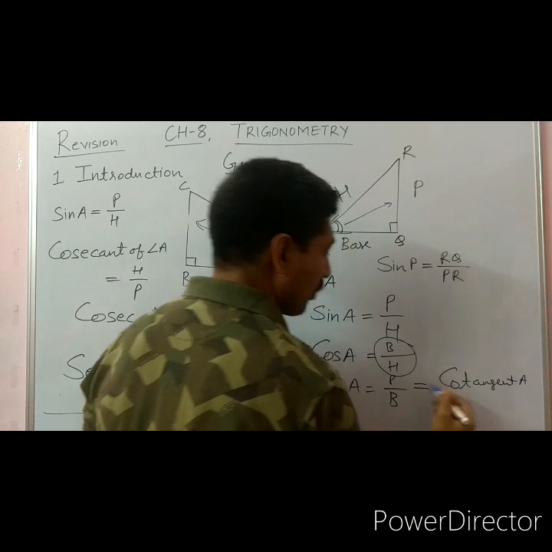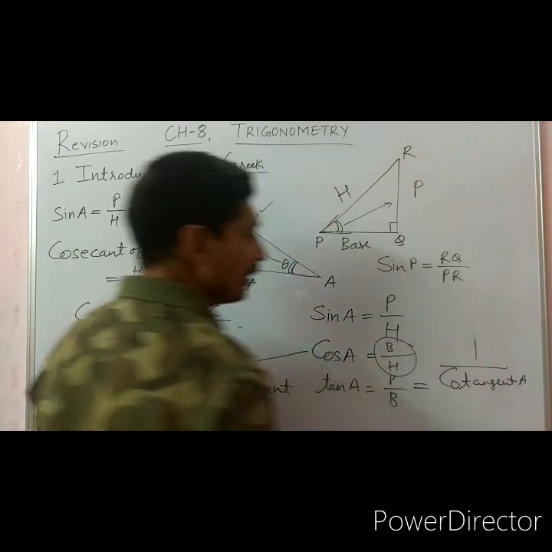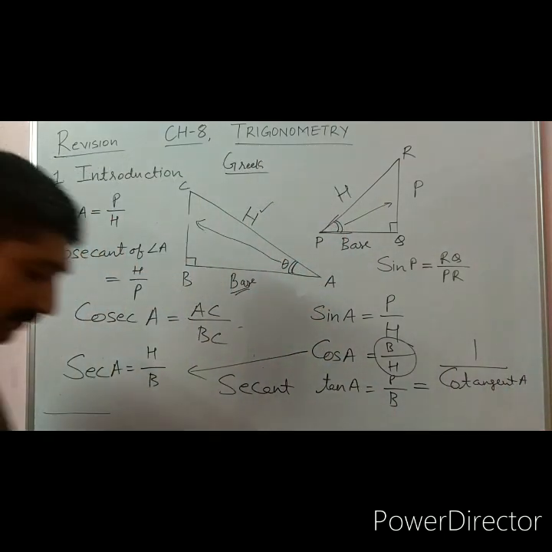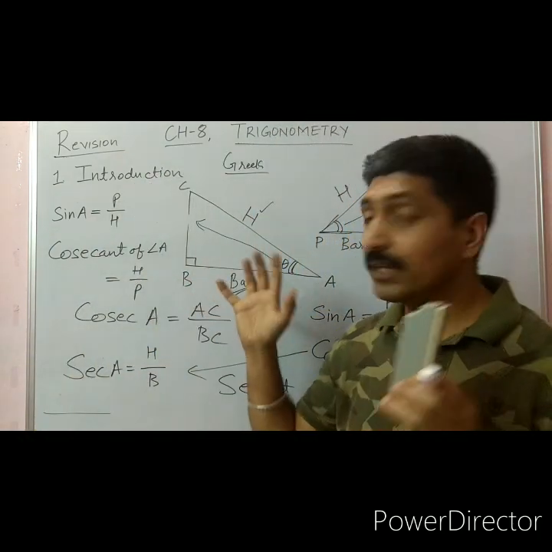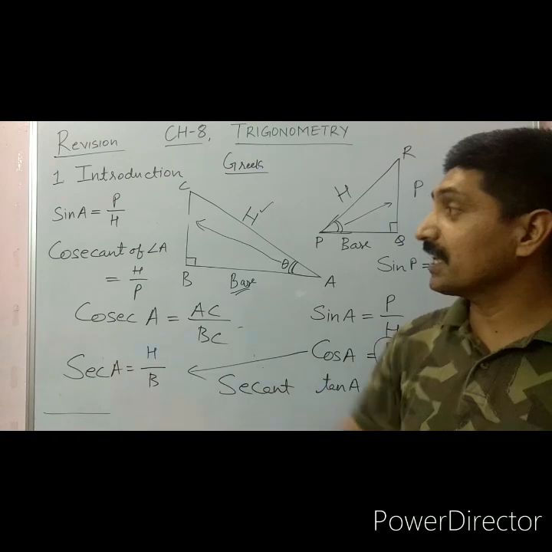Cotangent of A is 1 upon tangent of A. So, dear students, I have discussed with you the pronunciation of these ratios.